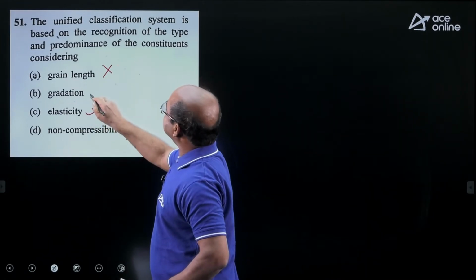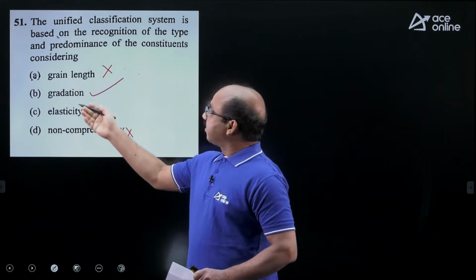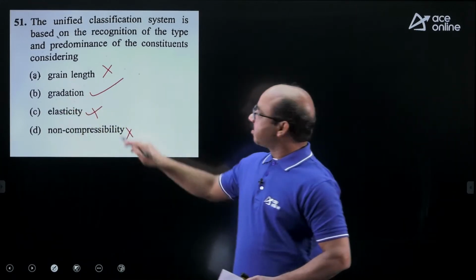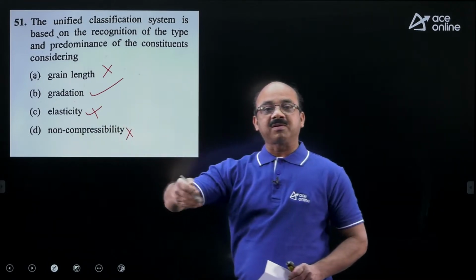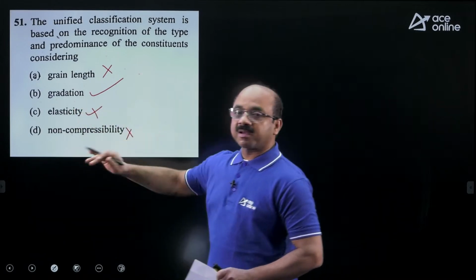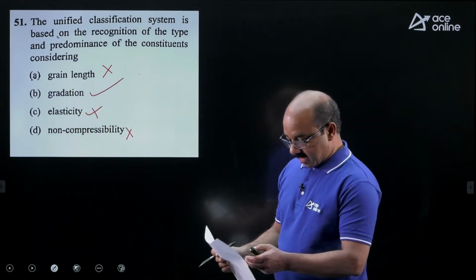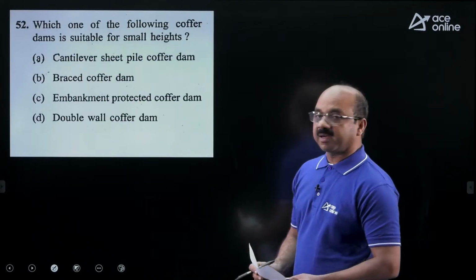What is the question there? Which is based on, yes, gradation. So depending upon the gradation, the soils are classified. Normally the gradation we use in the case of classification of coarse grained soils. So among the given options, I think gradation is the best option there. So 51, that is B. Then we move to the next question, that is 52nd.